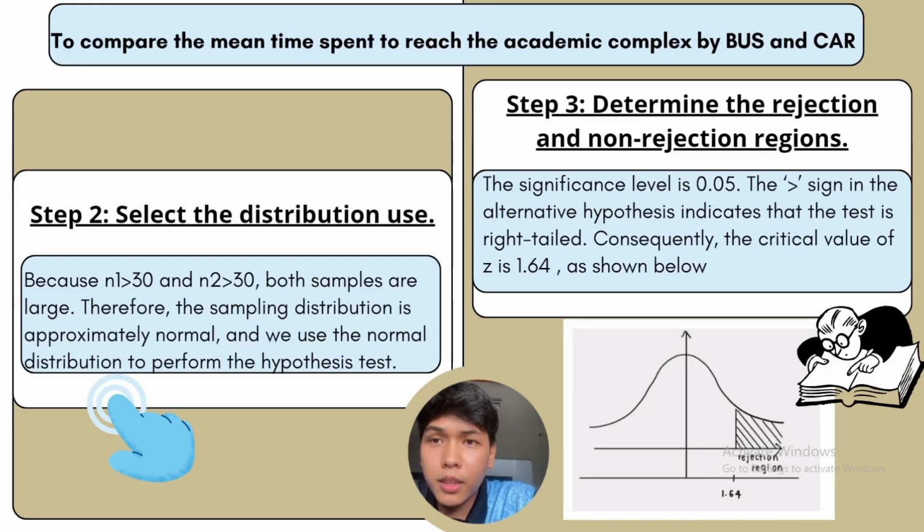Step 2: select the distribution used. Because n1 is greater than 30 and n2 is also greater than 30, both samples are large. Therefore, the sampling distribution is approximately normal, and we use the normal distribution to perform the hypothesis test. Step 3: determine the rejection and non-rejection regions.